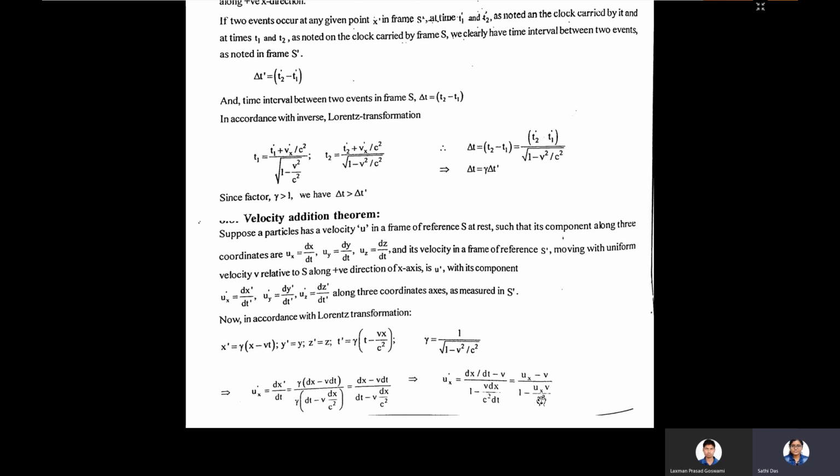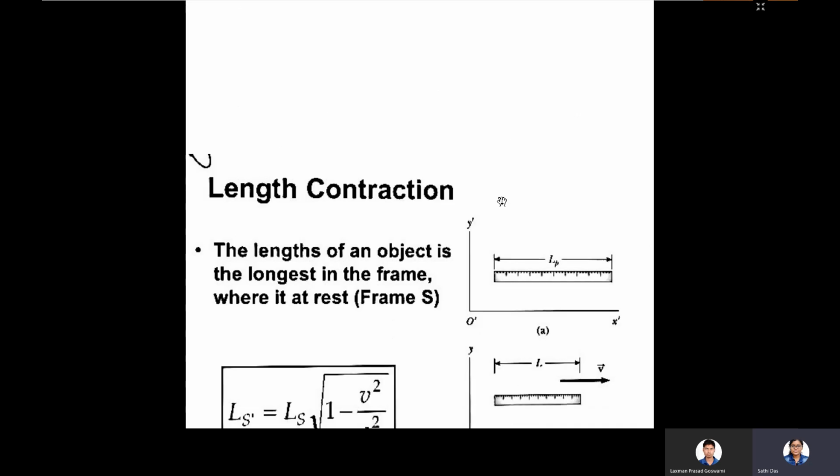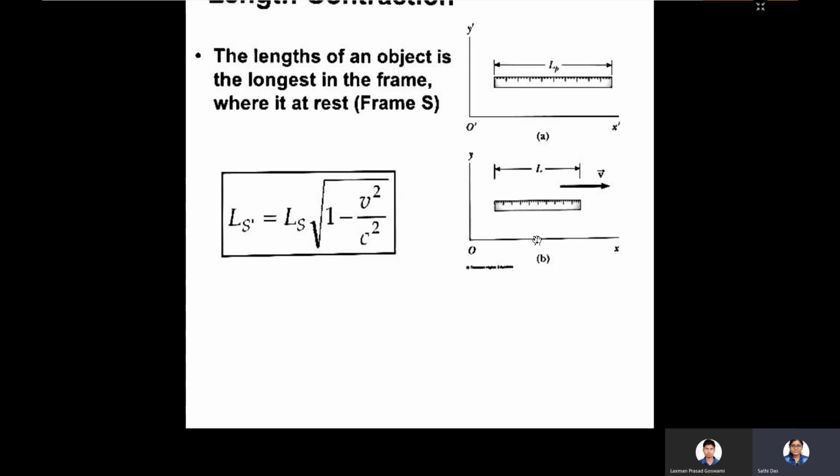So this kind of modification in the term here is due to the special theory of relativity. We have learned the length contraction formula, that is Ls' = Ls root over 1 minus v square by c square, where Ls' is in the S' frame and Ls is in the S frame. So if this is the stationary length and this is the moving length, the moving length has been contracted.